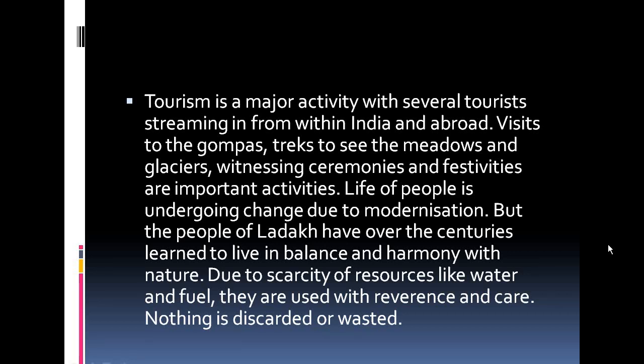Due to the scarcity of resources like water and fuel, they are used with reverence and care. Nothing is discarded or wasted. Basically they reuse all the things that surround them, because very few resources are found there, especially water and fuel. They recycle different kinds of things and make different things out of them. They try to reuse each and everything possible.